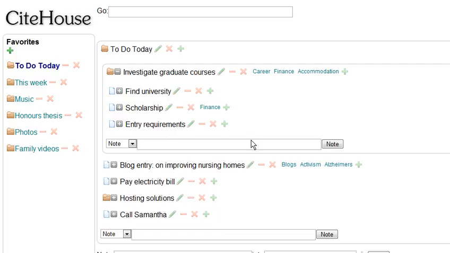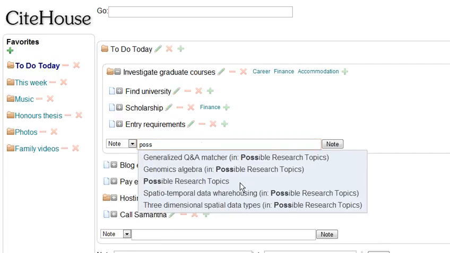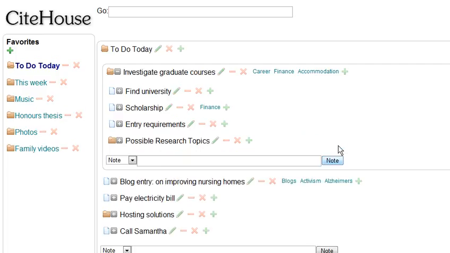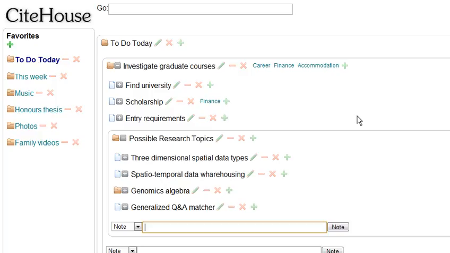In CiteHouse, any folder can be put in any other folder. So I'm going to type the name of a folder that I created a long time ago and include it in our current to-do list. This is a powerful feature of CiteHouse, because you can create to-do lists from the remnants of old to-do lists without worrying about how that impacts the bigger picture.